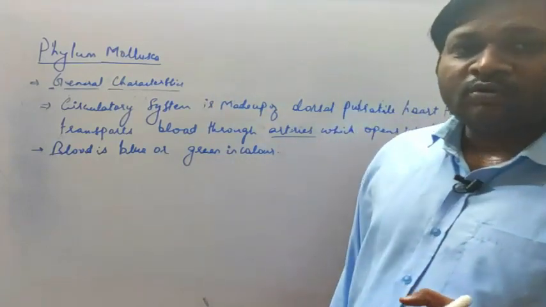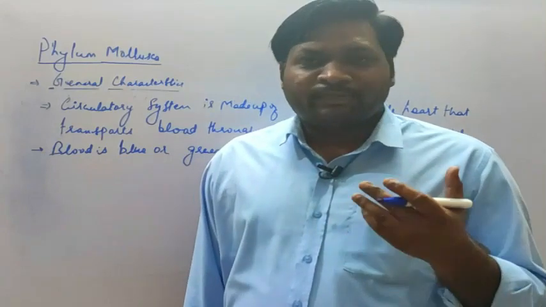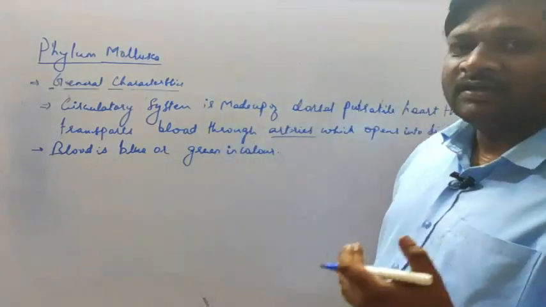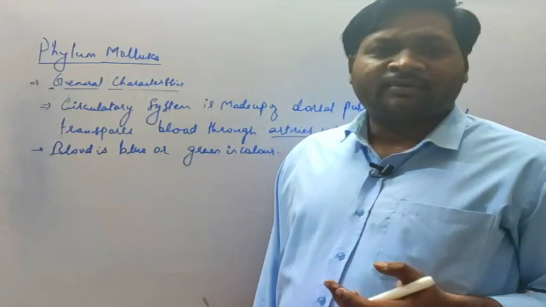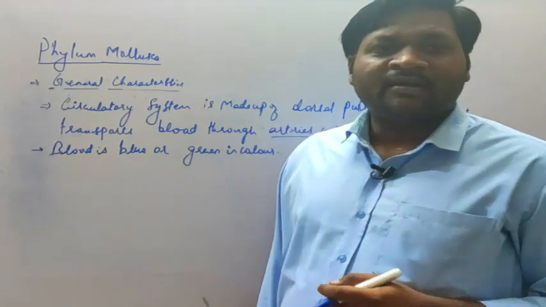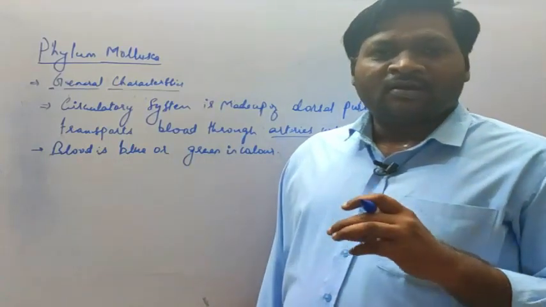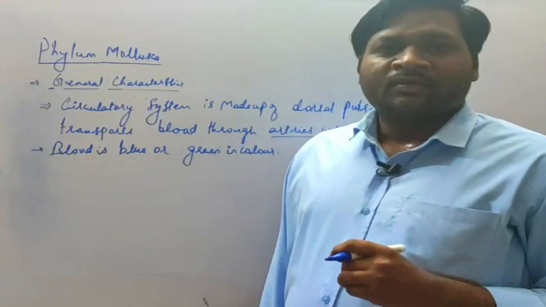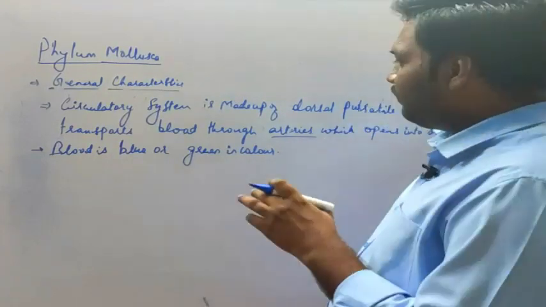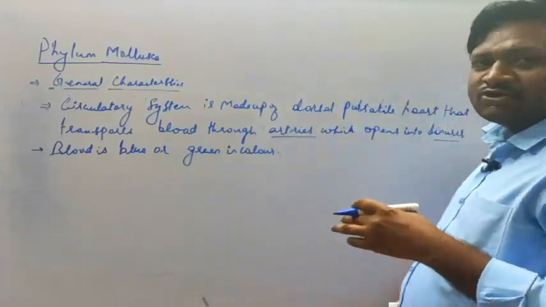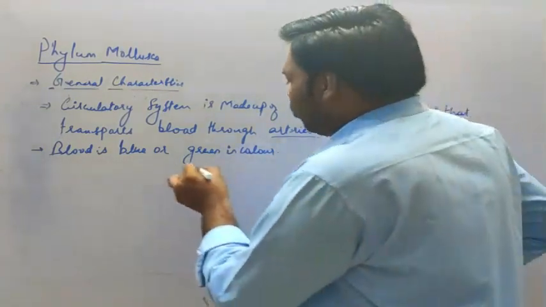I told you about the two types of pigments present in blood. Hemoglobin is the iron-containing red pigment, and hemocyanin is the other type, a copper-containing pigment. Blood containing copper is generally green or blue in color.